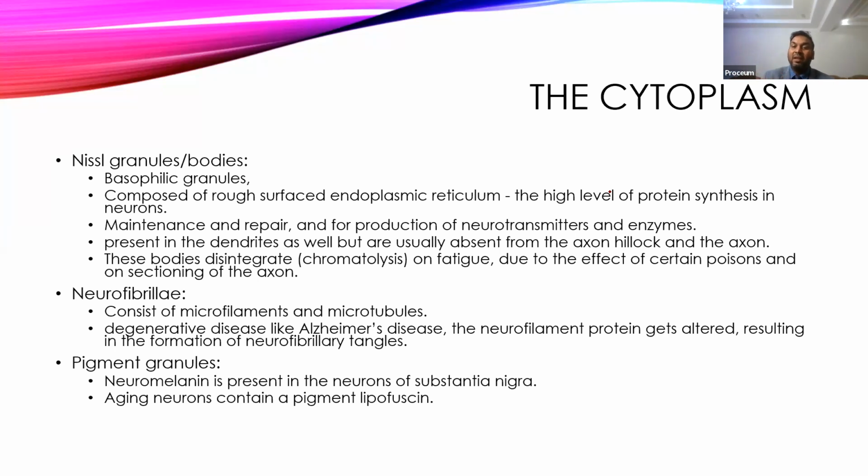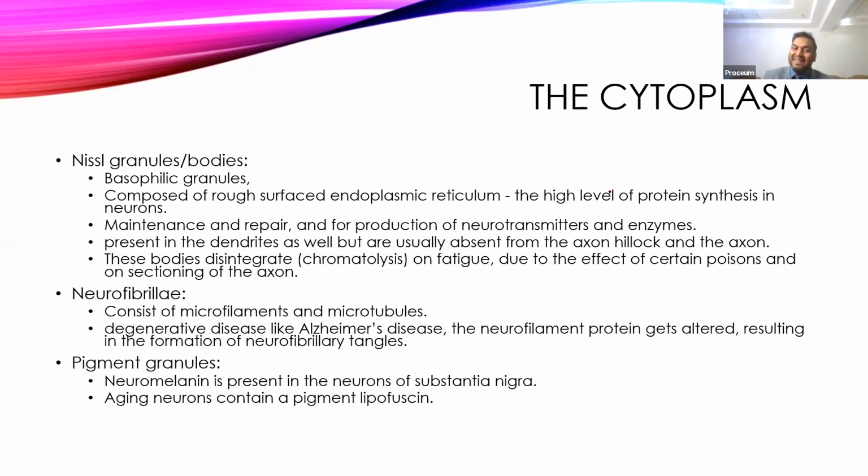They are present only in the body, so in the cytoplasm of the soma you have these Nissl granules. Whenever there is any injury to the cell, even if it is injury to the axon or dendrite or another part, or whenever the cell is exposed to poison, or is overstimulated and fatigued, the amount of Nissl granules starts reducing.